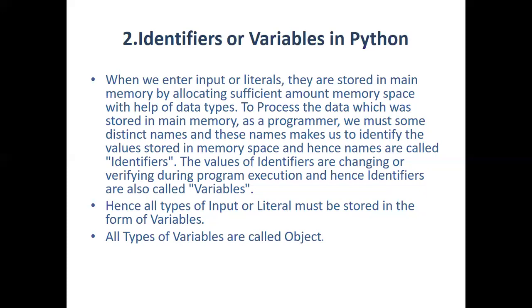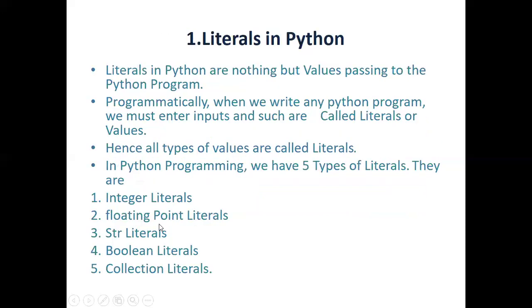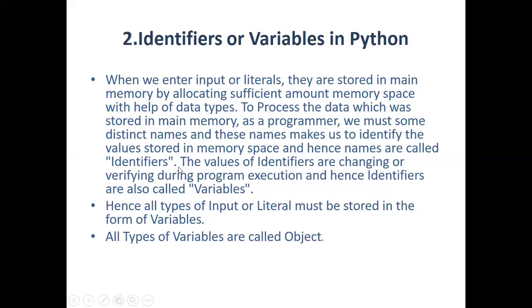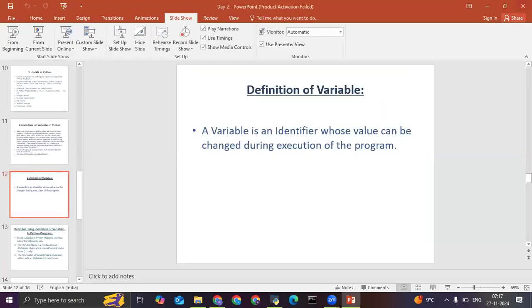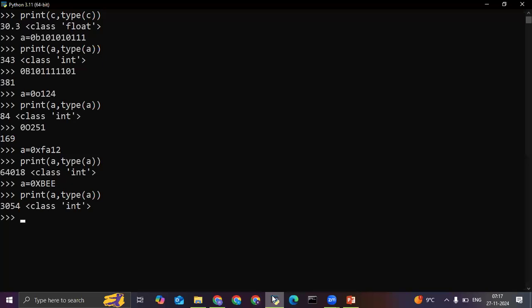Now let me show you. What is a variable? It is an identifier whose value can be changed at the time of execution. Let's understand this with an example. There are some rules of identifiers.